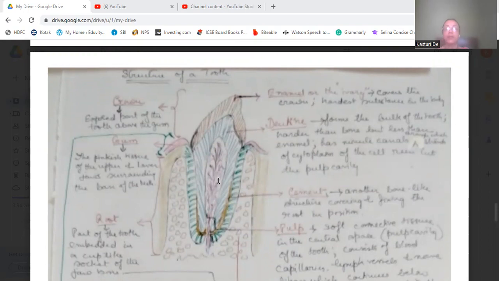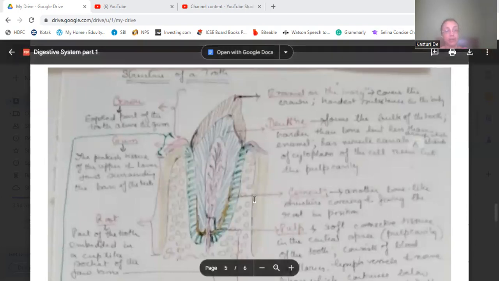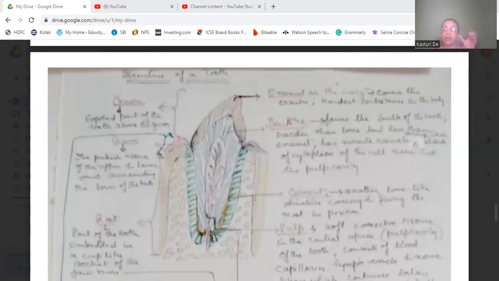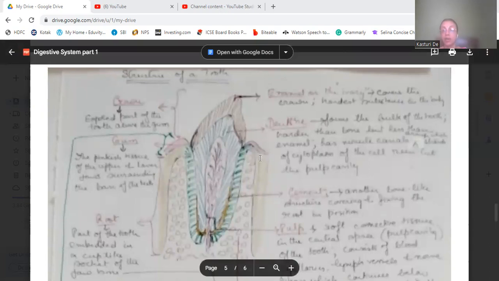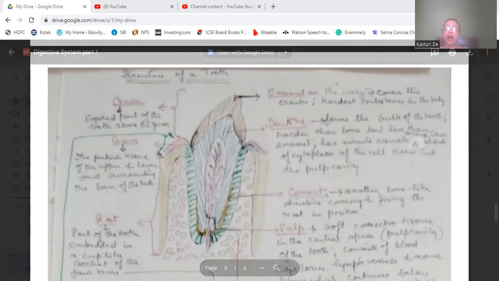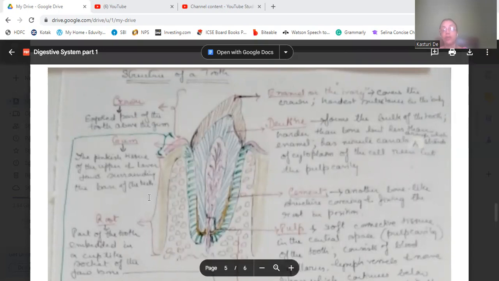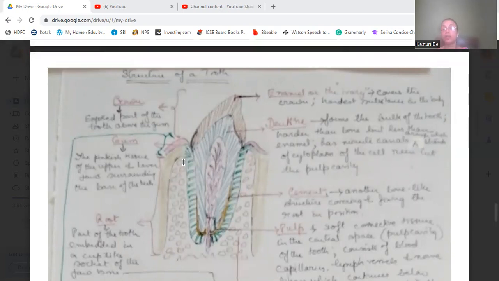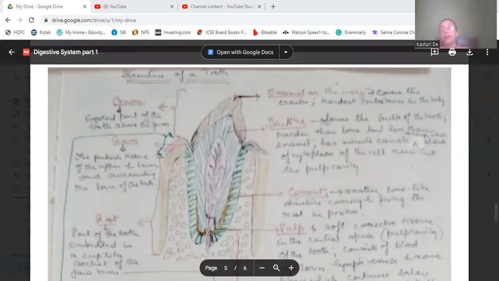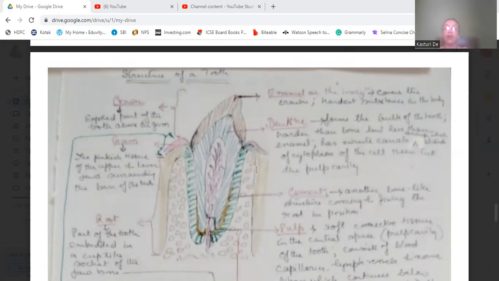Then I told you the tooth is fixed, or rather, we know that it is fixed inside the jawbone by gum. So the pinkish portion beside the tooth, on both sides of the tooth where the tooth is fixed, that is the gum. Surrounding the bone of the teeth, the upper and the lower jaw, we have the pinkish tissue that is known as gum.